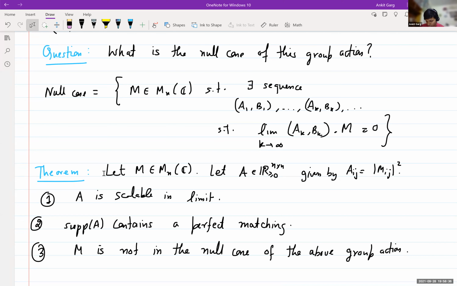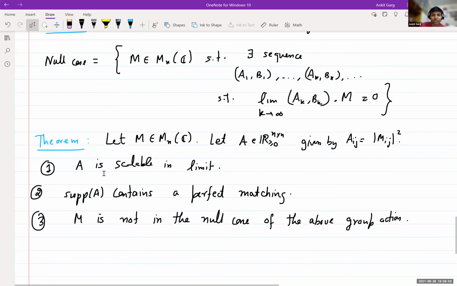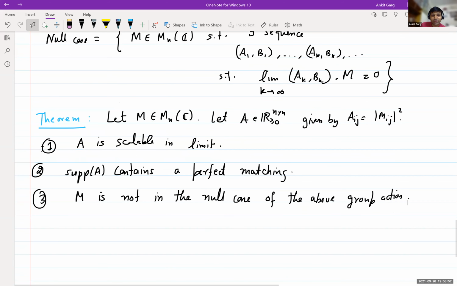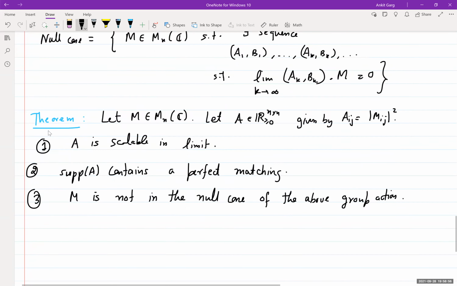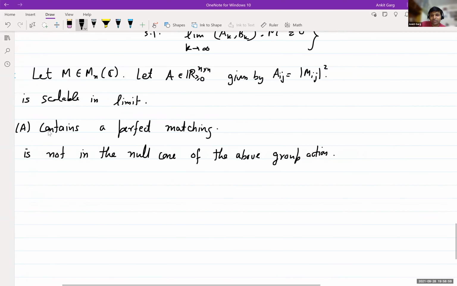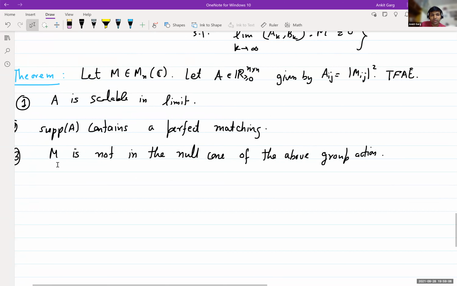Okay, so if there are no questions. Sorry, I am confused about the statement of the theorem. Yes. You are saying these are equivalent or something like that? Yes, these are equivalent. All these three statements are equivalent.